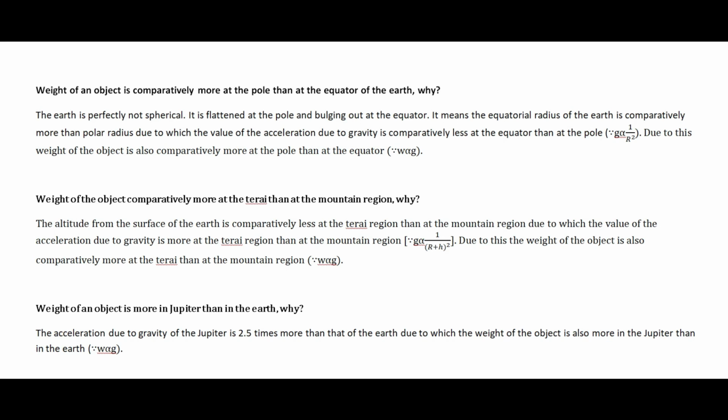And when the value of the acceleration due to gravity is more on Jupiter, then the weight of the object is also definitely more on Jupiter, because we know the relation: weight of the object is directly proportional to the acceleration due to gravity, and the acceleration due to gravity is 2.5 times more than that of the earth. That is the reason weight of the object is also more on Jupiter.